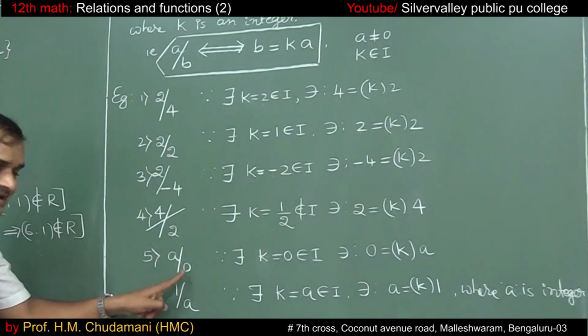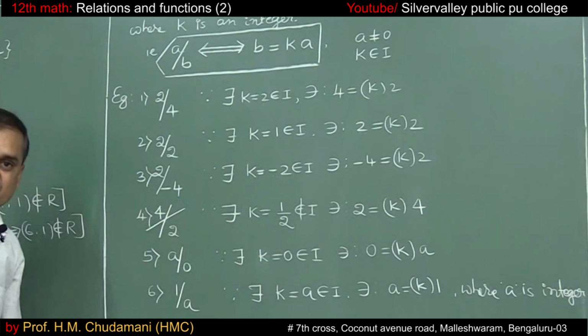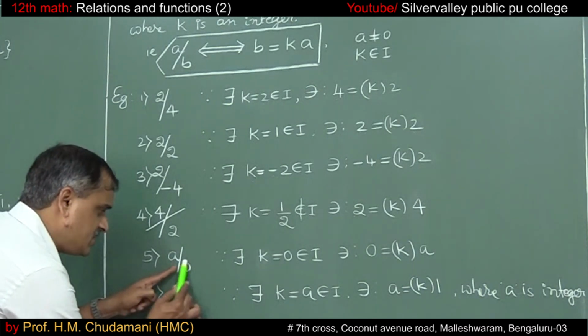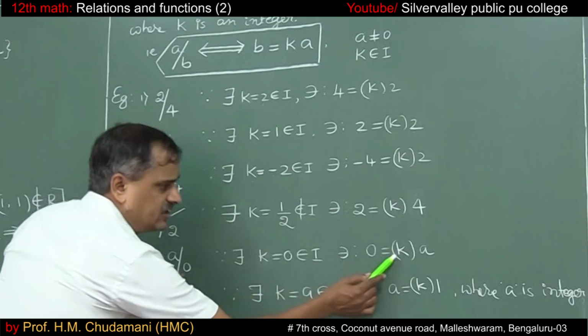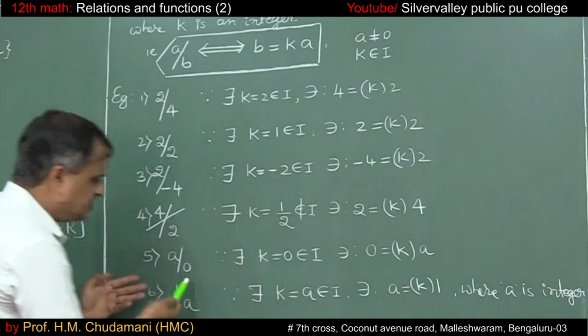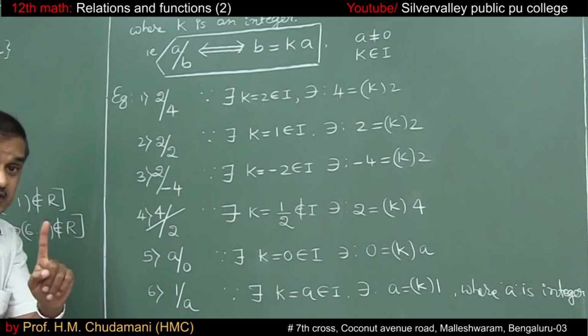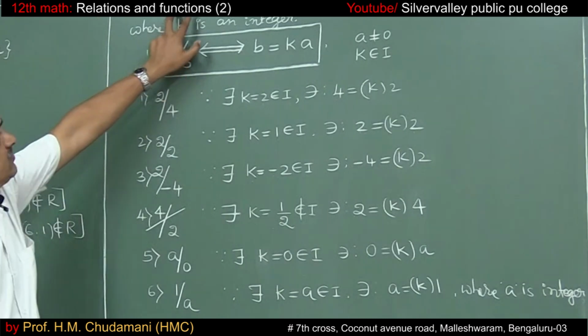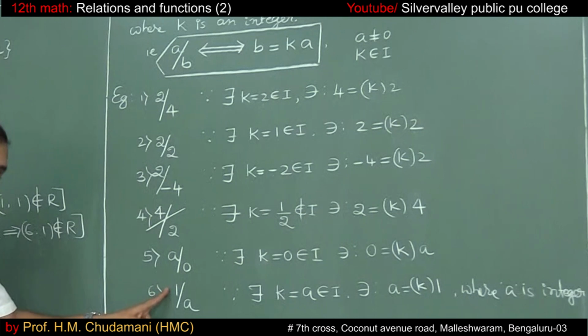Now A divides 0, because there exists an integer K equal to 0 such that B is equal to K times A, that is, 0 equals K into A. If I select K as 0, which is again an integer, 0 into A means 0 only. A divides 0, but 0 does not divide A, because in the definition itself it is clear that A should not be 0. Okay, so in general 1 divides A, provided A is an integer.